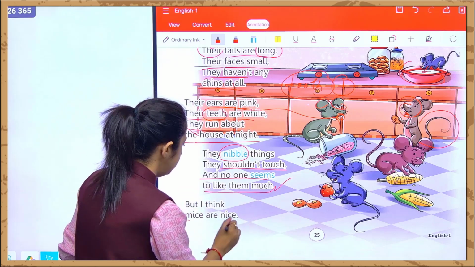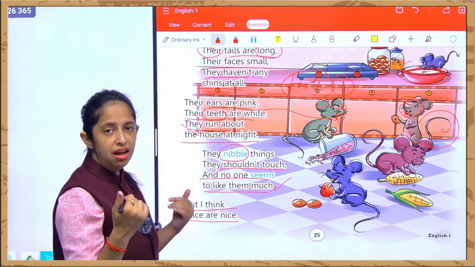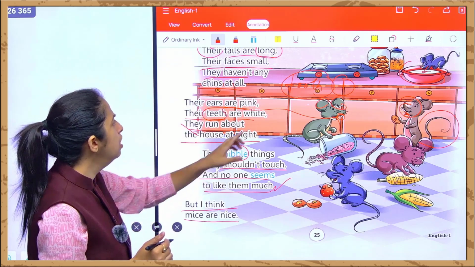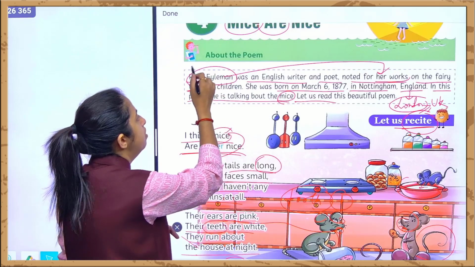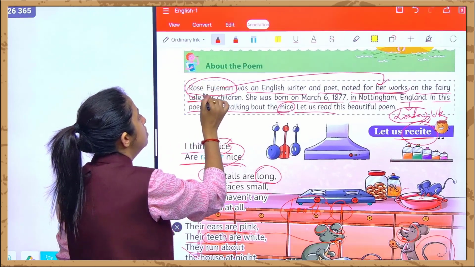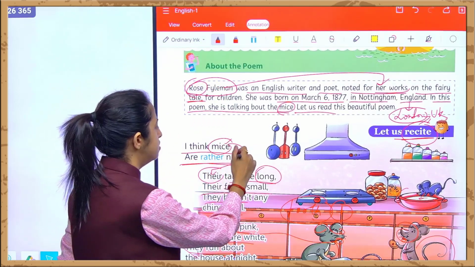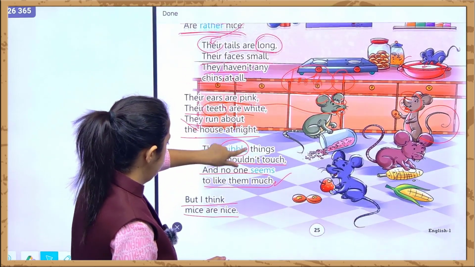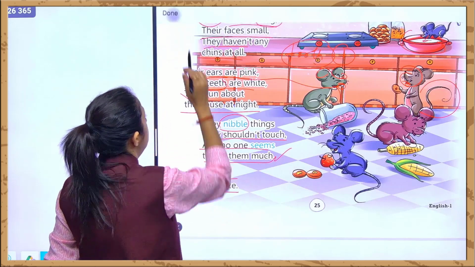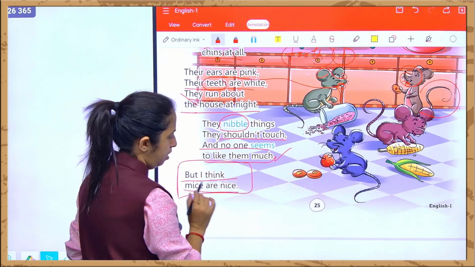But I think mice are nice. What is she saying? But I feel, who is I over here? I is the writer, this Rose Fyleman. What is she saying? That I think mice are rather nice. See, what is she saying again? That I think mice are nice.